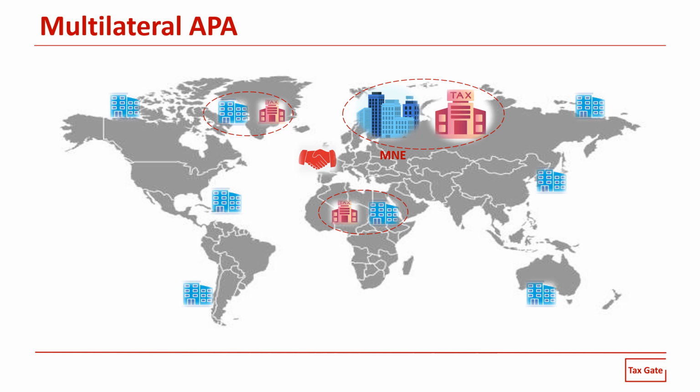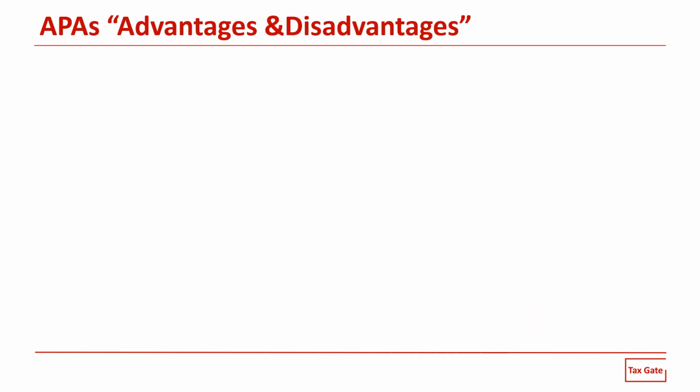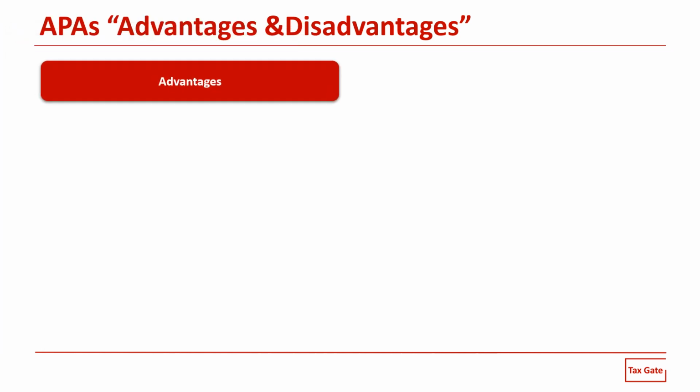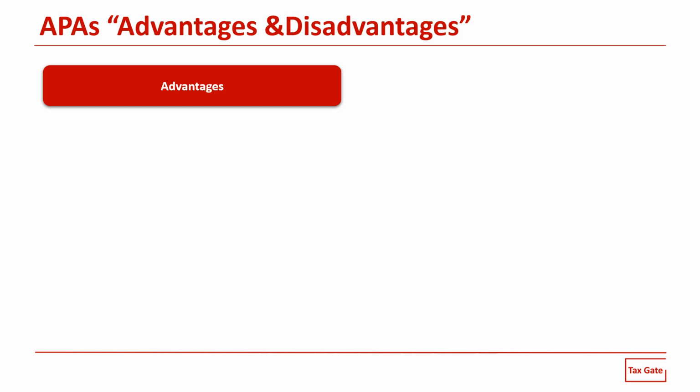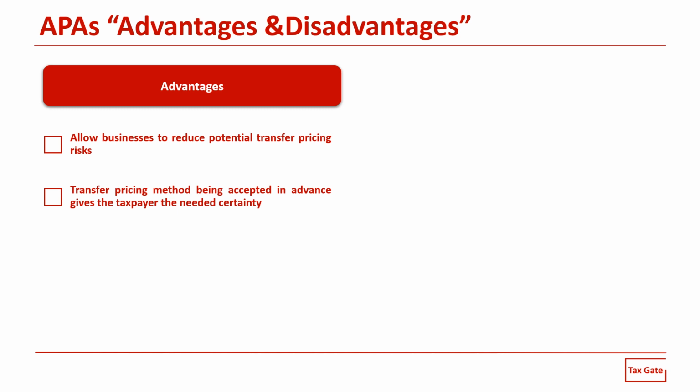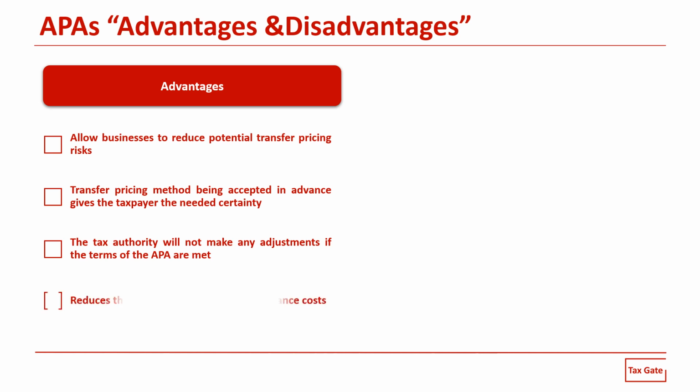Great. So now, like anything else, APAs have their pros and cons. Talking about the advantages, here we would mainly highlight the following. APAs are an effective tool that allows businesses to reduce potential transfer pricing risks. Also, a transfer pricing method being accepted in advance gives the taxpayer the needed certainty that the tax authority will not make any adjustments if the terms of the APA are met. Also, it would reduce the annual transfer pricing compliance costs. Good. So that was for the main advantages of having an APA.